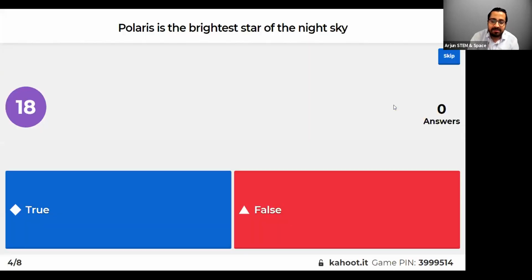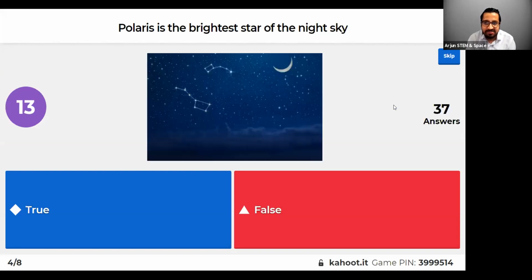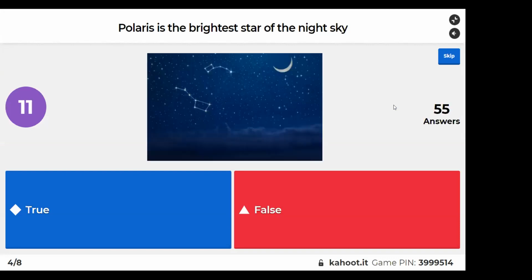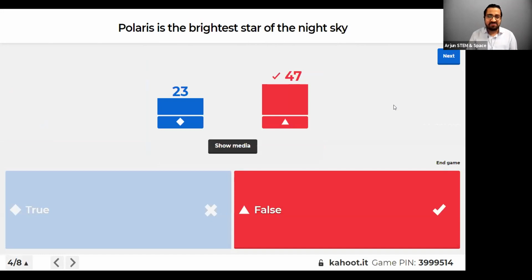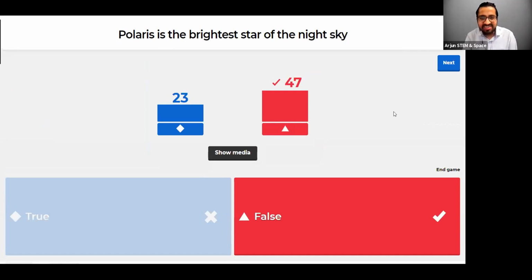Polaris is the brightest star in the night sky. True or false? 23 people think that it is. No, it is not. It is the 43rd brightest star of the night sky.